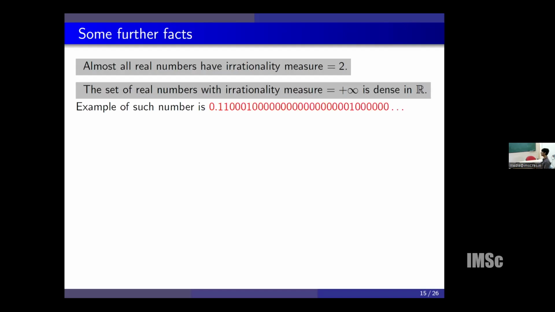One example of such a number is this one, given by its decimal expression. This is the summation from n equal to 1 to infinity of 1 over 10 to the power n factorial. So only at the factorial decimal places there are 1s, and the other places are 0.